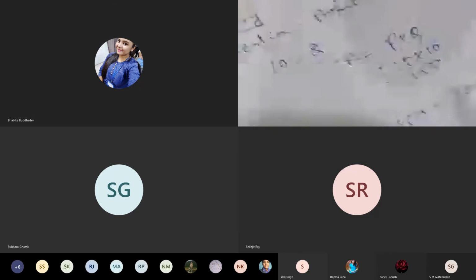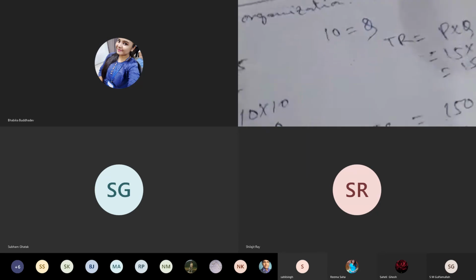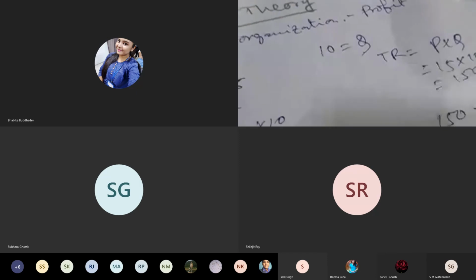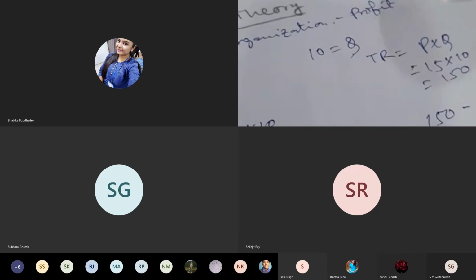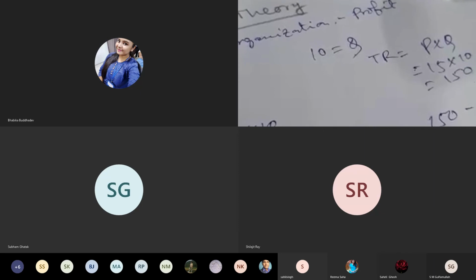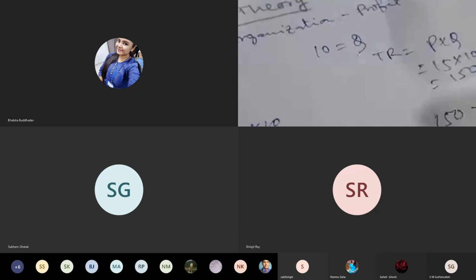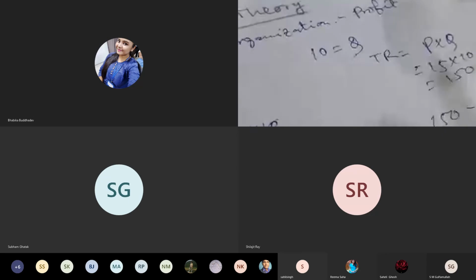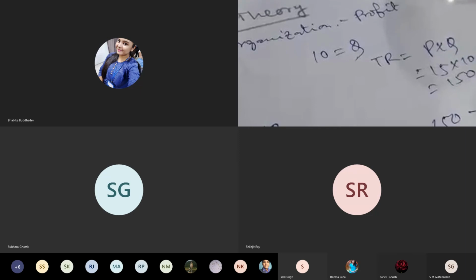So how has profit been calculated? Profit has been calculated as total revenue minus total cost. This is another definition of the calculation of profit. But here this total cost may be of different types. As an example of total cost, what the manager or the entrepreneur usually spends: to purchase the raw materials, to pay the salary of the managers, and to pay the other laborers, the entrepreneur pays money.